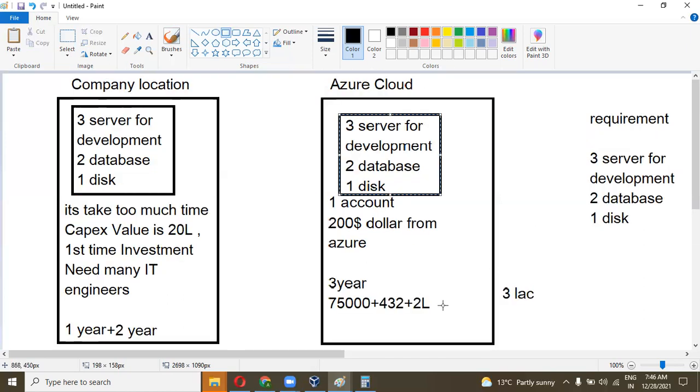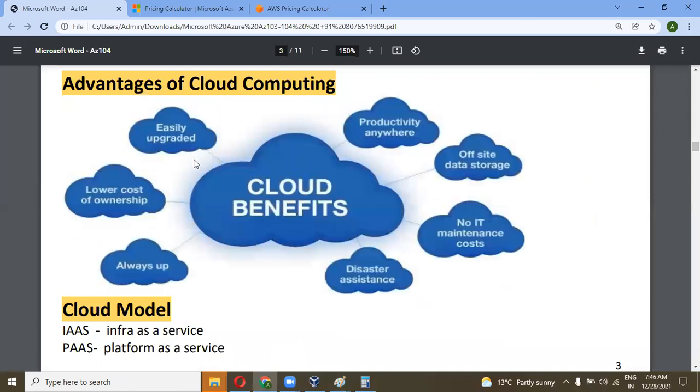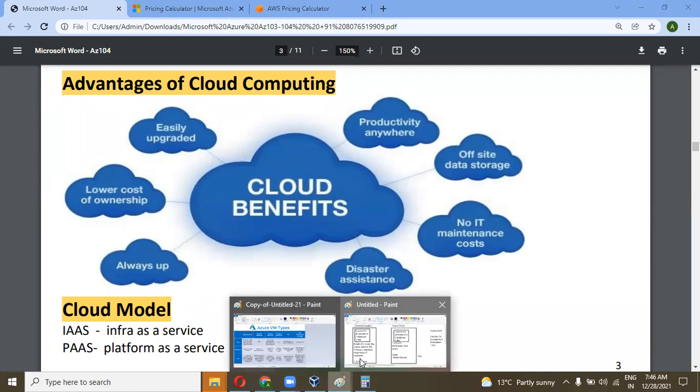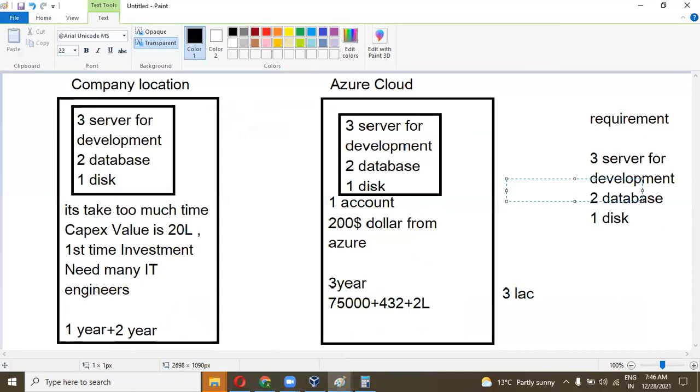Yeah, Akshay, fine. Okay. So let's go back to our PDF. So these are the benefits of cloud. We can easily upgrade it or we can easily downgrade it. Say in a startup I have 200 people over here, I need 3 servers. After 1 year, my company is down and I have only 100 people.